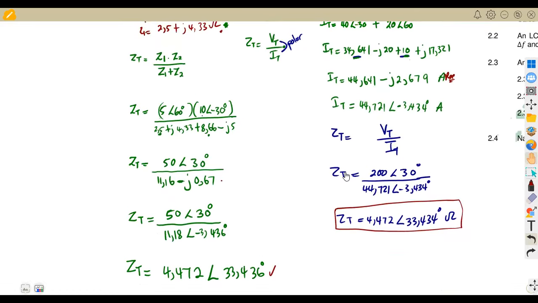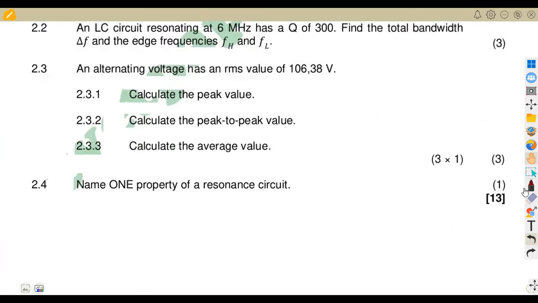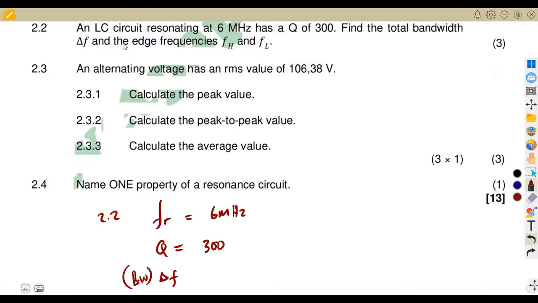All right, 2.2, we are now given an LC circuit resonating at a frequency of 6 megahertz. So we've got the resonant frequency, which is at 6 megahertz, and I've got the Q factor of 300. Find the total bandwidth in this case. Remember, the total bandwidth is the change in F, which is our bandwidth, and the edge frequencies FH and FL.